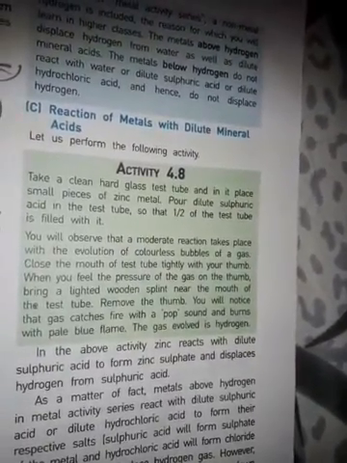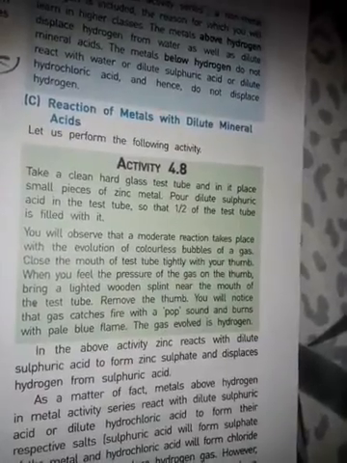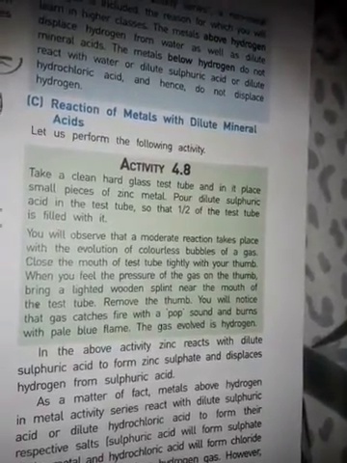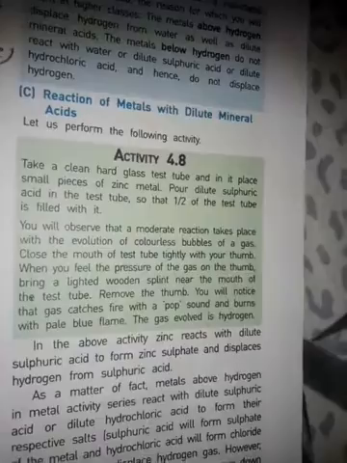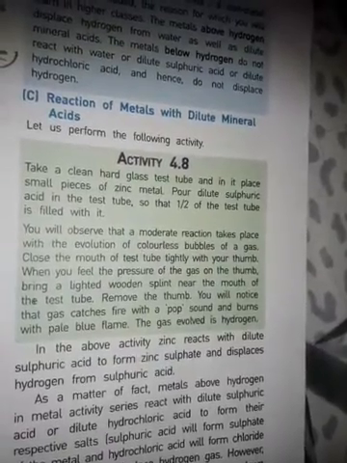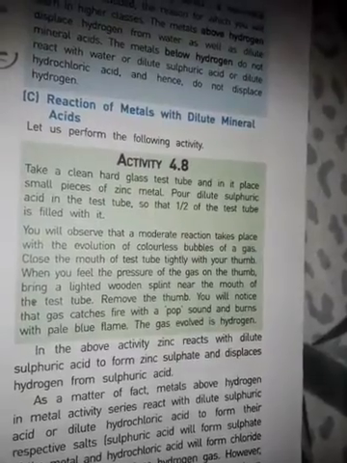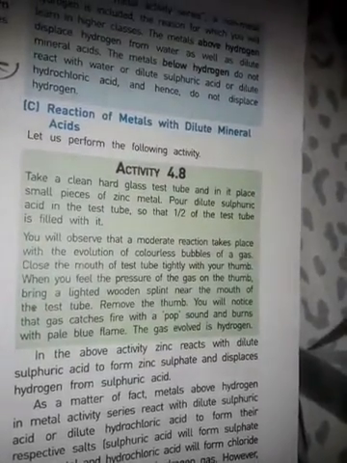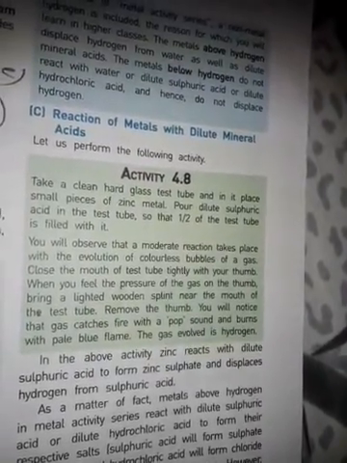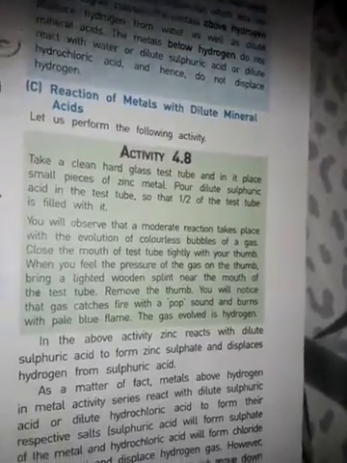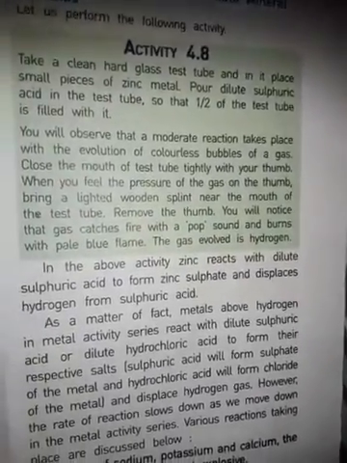When you close the mouth of the test tube tightly, you feel the pressure of the gas coming out. Bring a lighted wooden splint near the mouth of the test tube and remove your thumb. You will notice the gas catches fire with a pop sound and burns with a pale blue flame. The gas evolved is hydrogen.